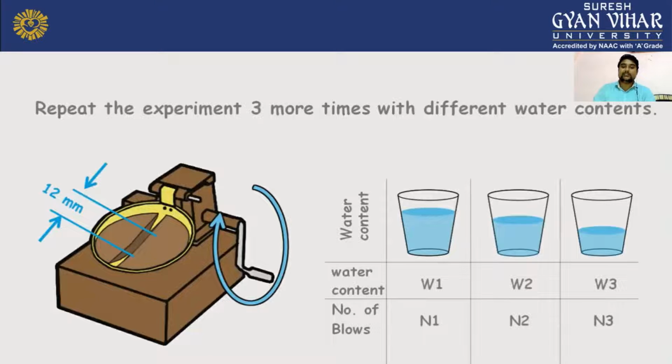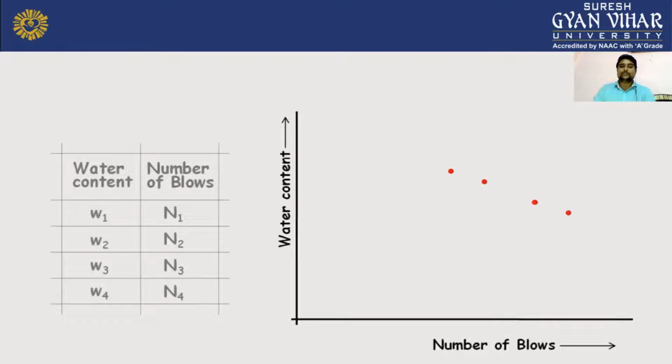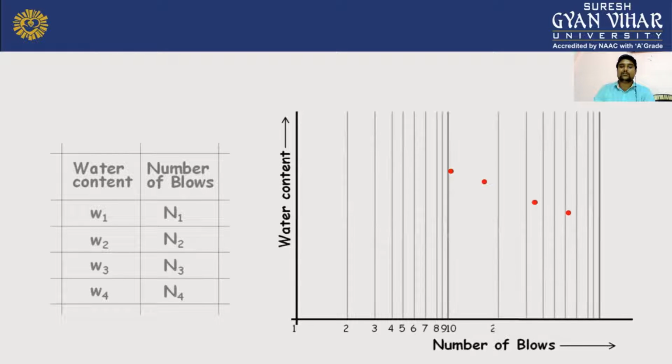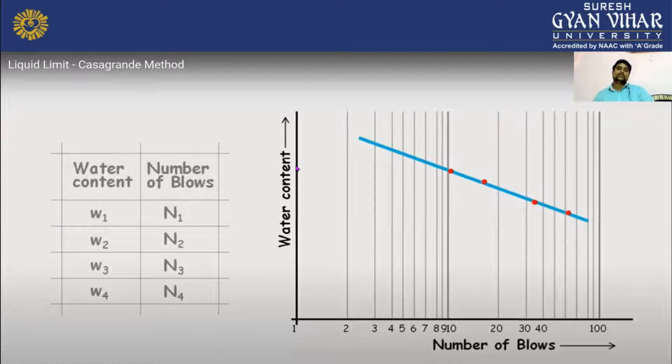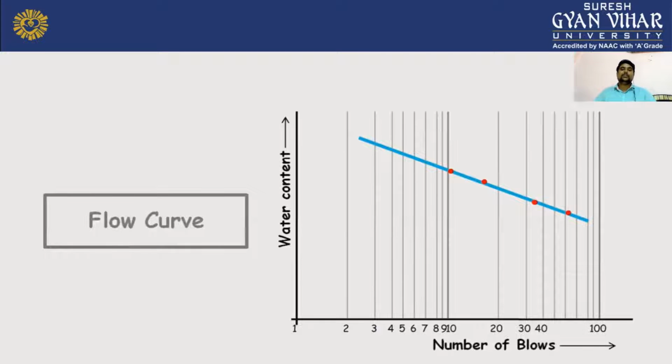Here we can easily make a table, and we can write our water content, and we can also write our number of blows, and it will be easier to determine the liquid limit of a soil, as you can see in this image. Now, after doing this, we can also plot a diagram here, and you can also say a chart. And here will be number of blows, and here will be your water content. And you can see here where you are getting your liquid limit of soil.